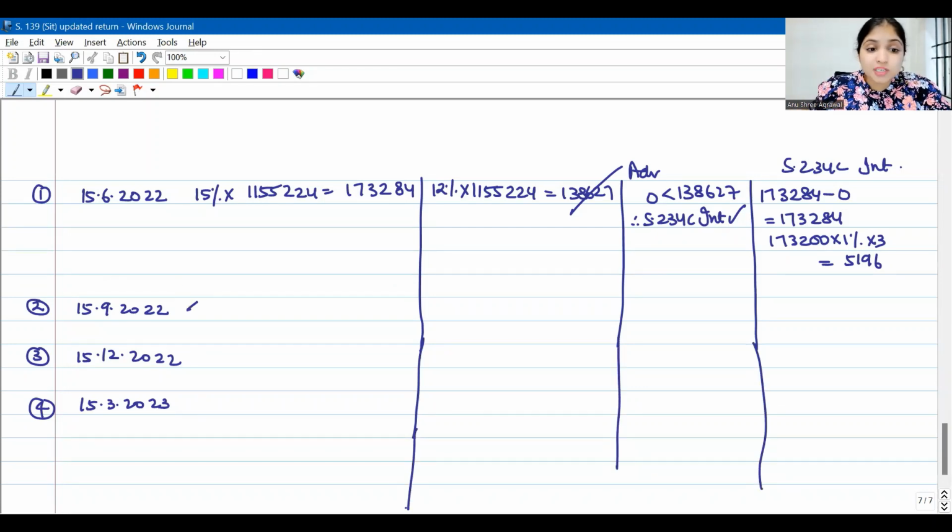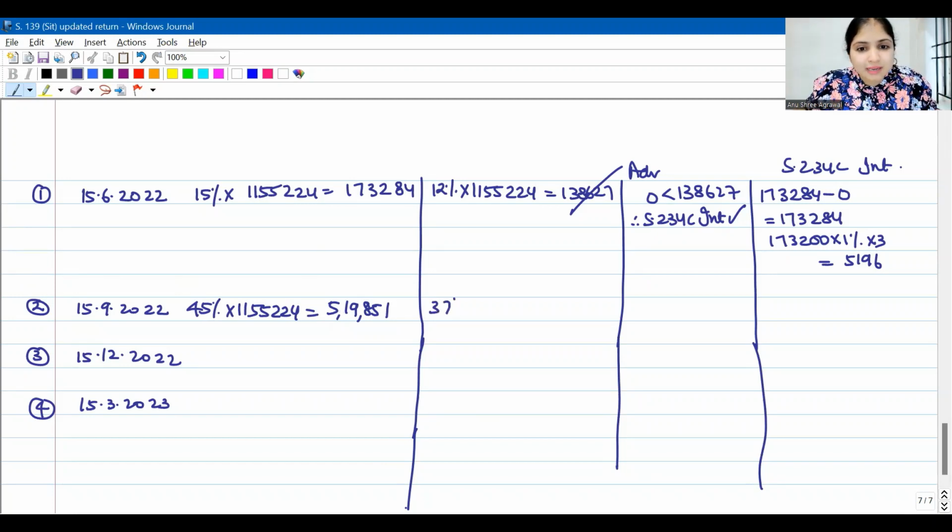Second installment, how much my assessee should have paid? 45% of 11,55,224. 45% of assessed tax he should have paid, which is 5,19,851. Basically, first and second put together, he should have paid so much. But I'm not even expecting him to pay so much.